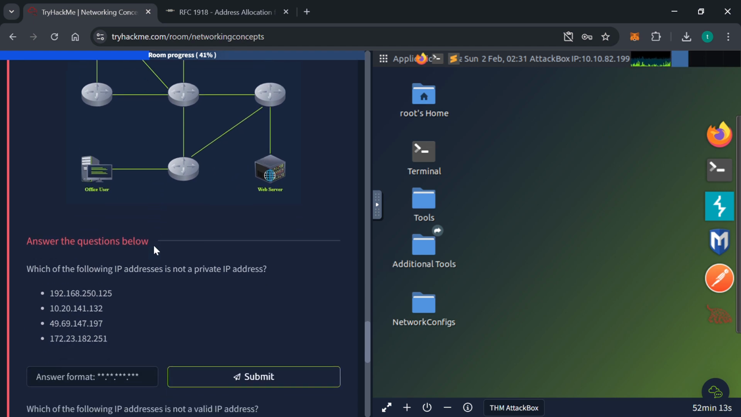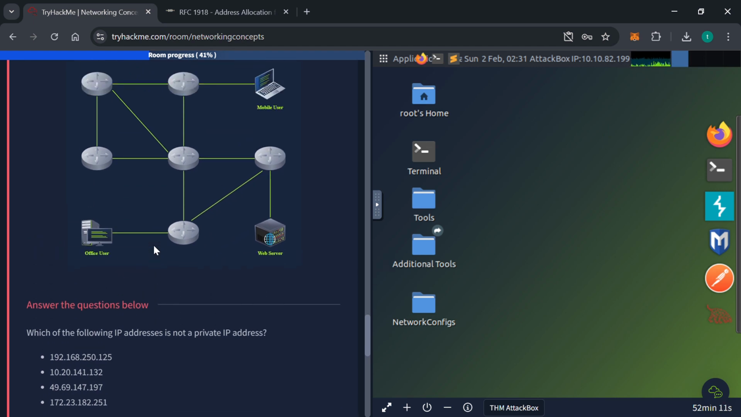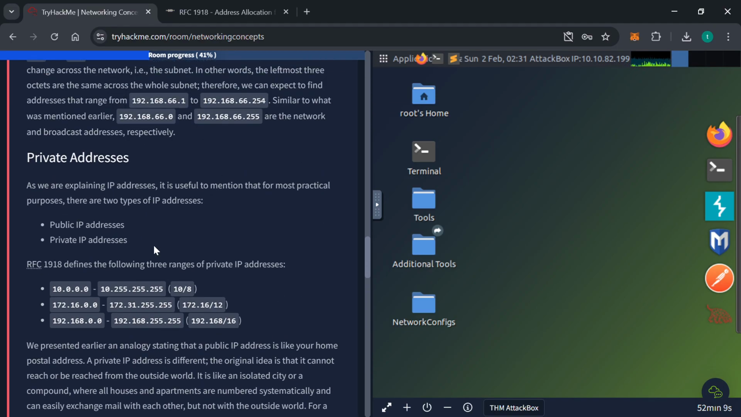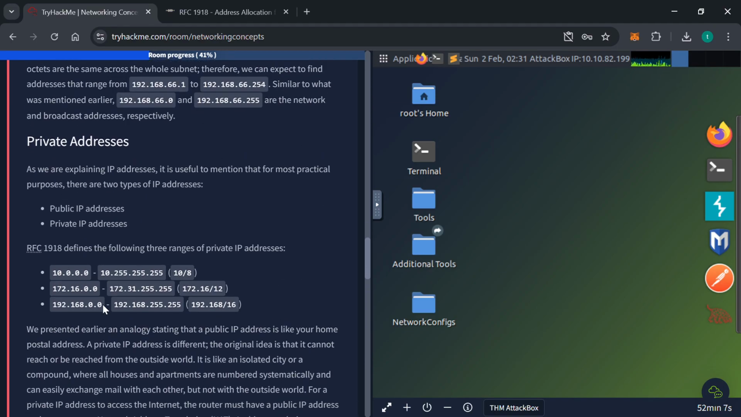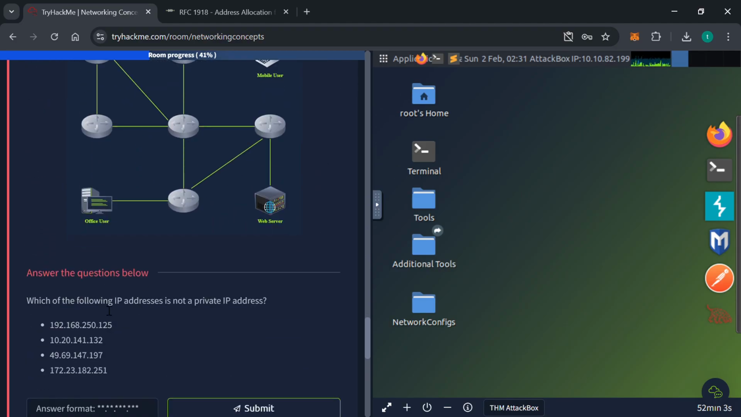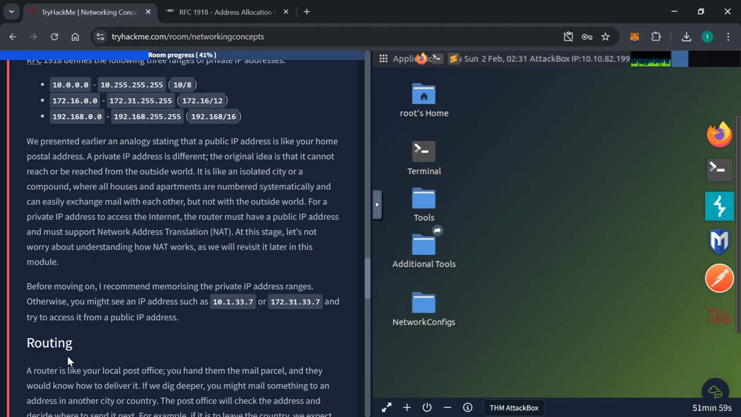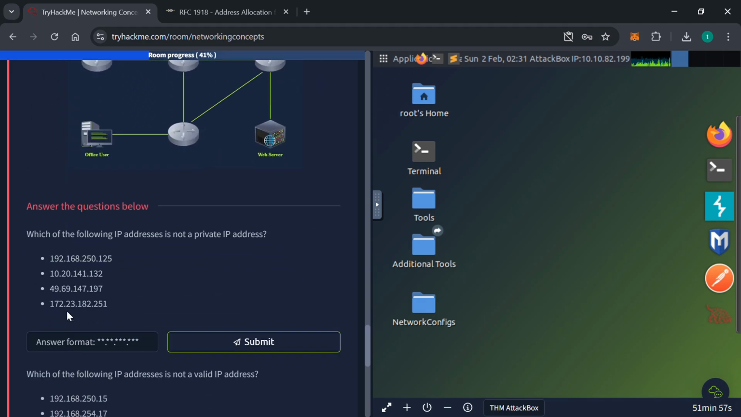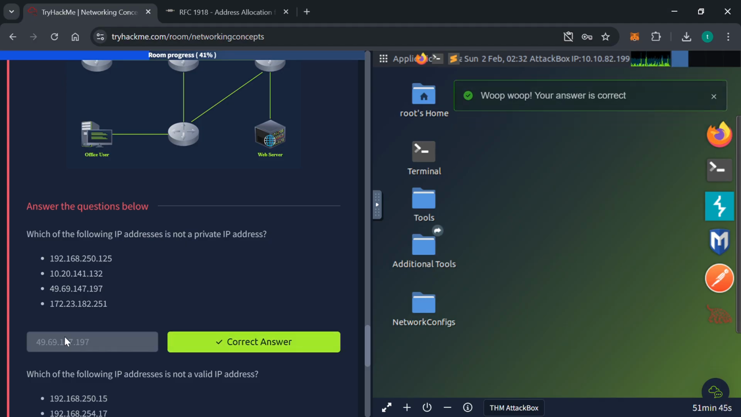Which of the following IP addresses is not a private IP address? If we come here and look at the range for the private IP addresses, we are going to see that we have 49. I didn't see any 49 here, right? So we are going to pick this 49.69. That's the most likely answer. .147.197, and here we go.